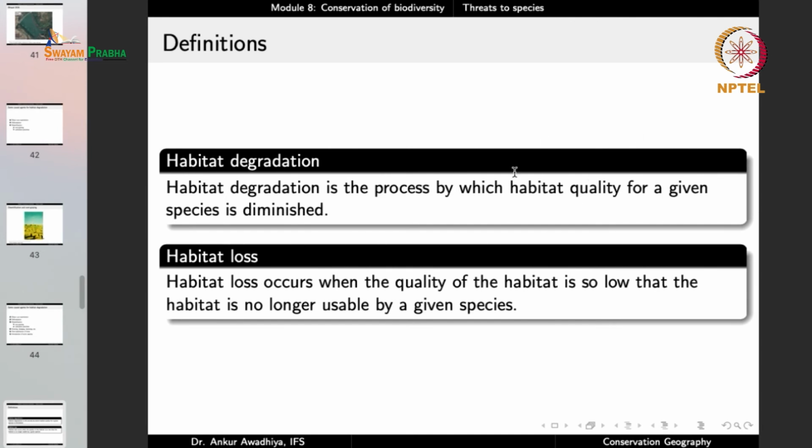Now, if the quality reduces to such an extent that no more animals are able to live, then we will call it habitat loss. So habitat loss occurs when the quality of the habitat is so low that the habitat is no longer usable by a given species. So then we will say that the habitat has been lost.